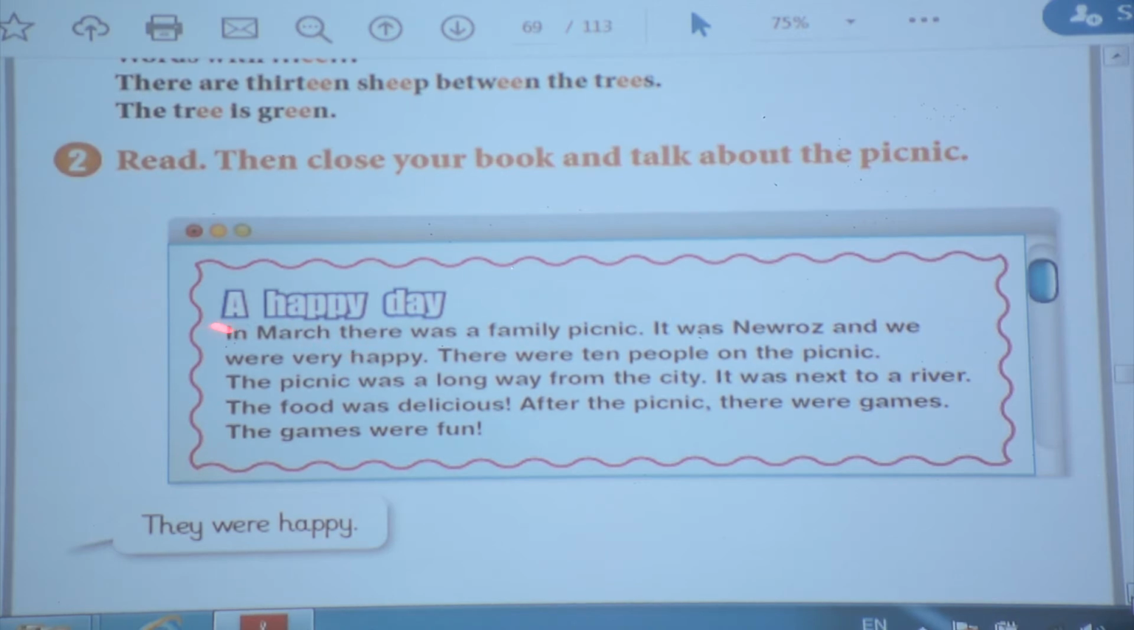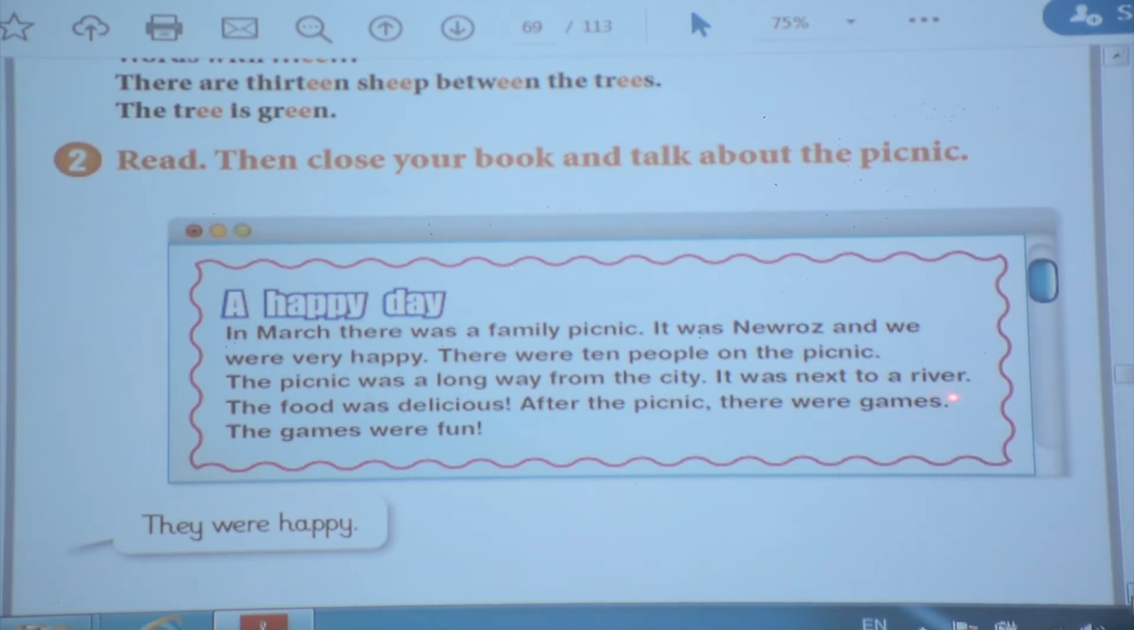And let's talk about March. There were 10 people on the picnic. Why do we use were in here? Because we have 10 people on the picnic. And the picnic was a long way from the city. The picnic was a long way. The picnic is singular, you should put was, okay? The picnic was a long way from the city.